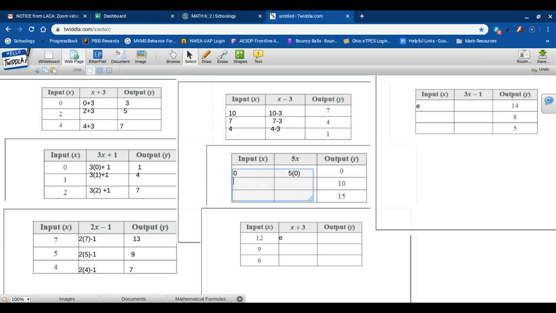Okay, let's try it with 10. So I'm going to use inverse operations, divide by 5 instead of multiplying by 5. And 10 divided by 5 is 2. Let's try it and see if it works. My rule is 5 times x, so 5 times 2.